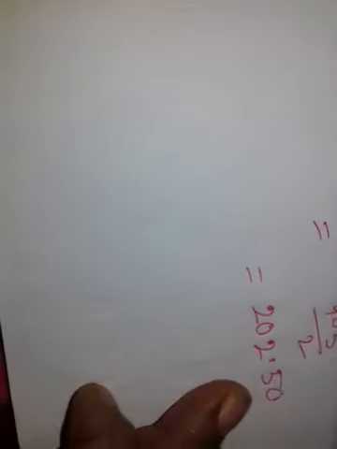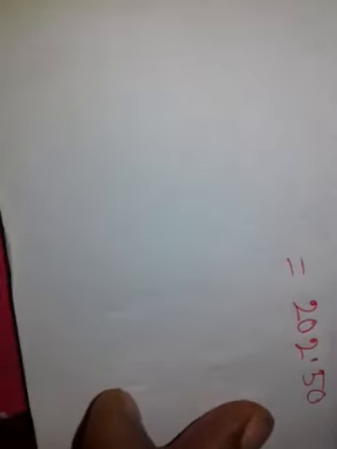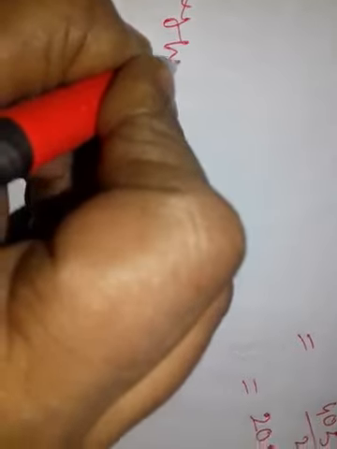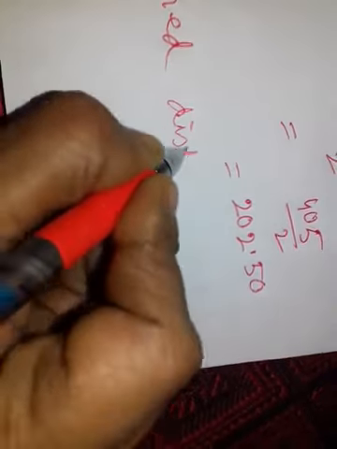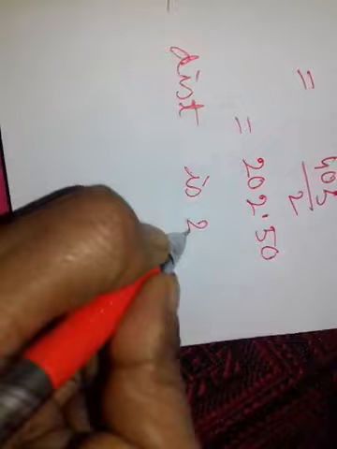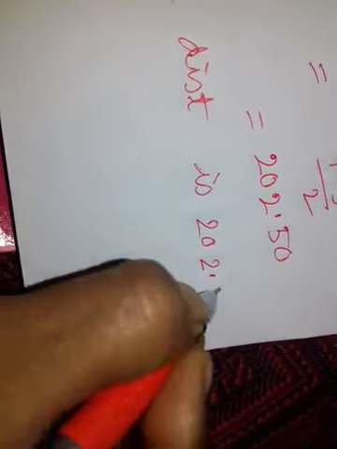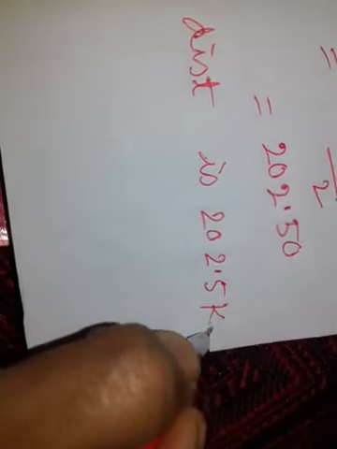This is in kilometer. Then what is the distance of Digha from Kolkata? The required distance is 202.5 kilometer.